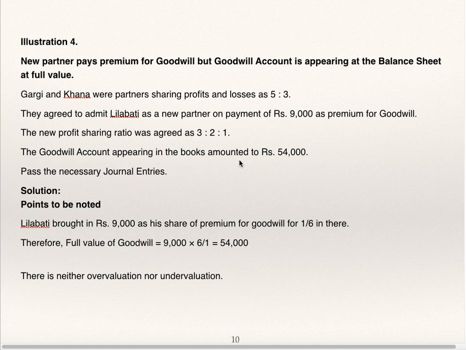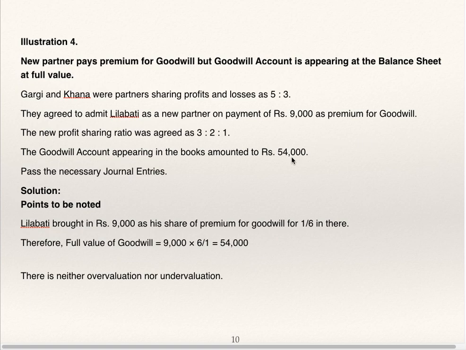The goodwill account appearing in the books amounted to 54,000. Pass necessary journal entries. Leelavati brought in 9,000 as his share of premium for goodwill, 1/6 share. Why 1/6 share? 3:2:1 is the new profit sharing ratio, so the new partner's share is 1/6 and the premium is 9,000. Therefore the full value of goodwill will be 9,000 into 6, which is equal to 54,000, and the goodwill appearing in the books is 54,000. Therefore there is neither undervaluation nor overvaluation.